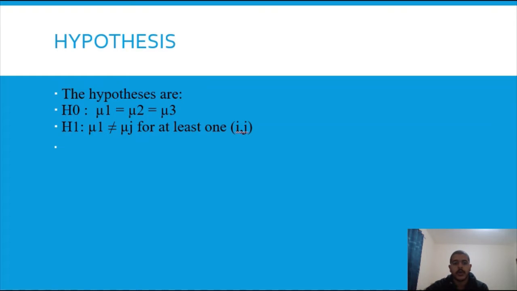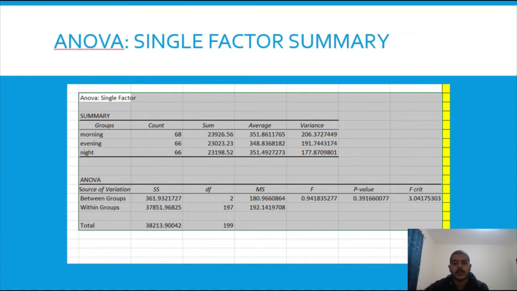After that, we look at the ANOVA table produced by the Excel function. We assume that each of the populations is normally distributed with the same variance. By looking at the summary table, we separate the data according to the shift, which is morning, evening, and night. Using the data, an ANOVA table is produced, and we obtain the sources of variation between the groups and within the groups. From this table, we obtain the p-value.